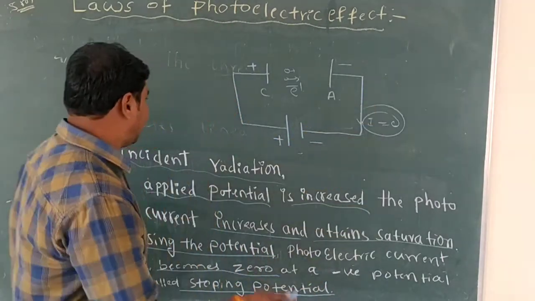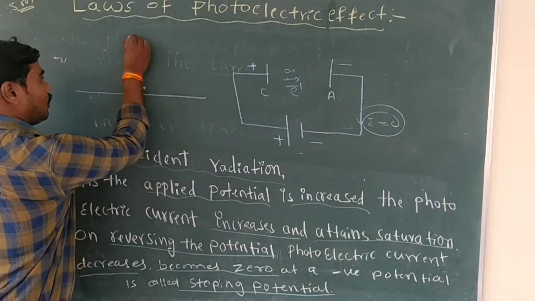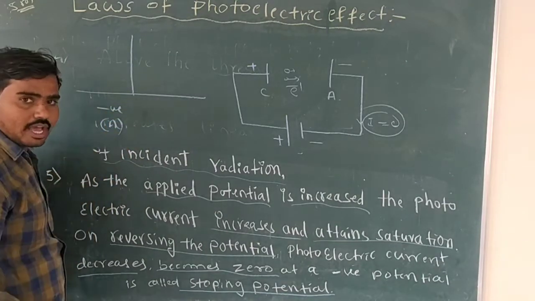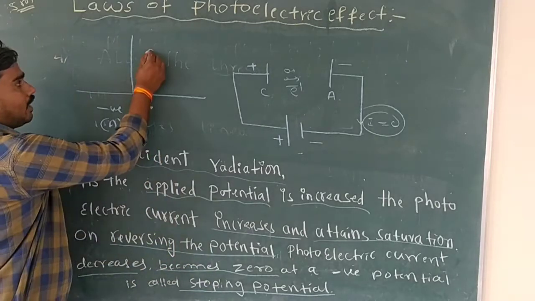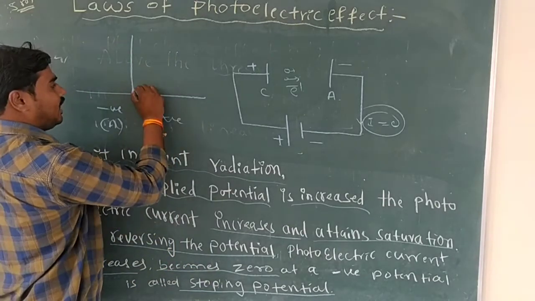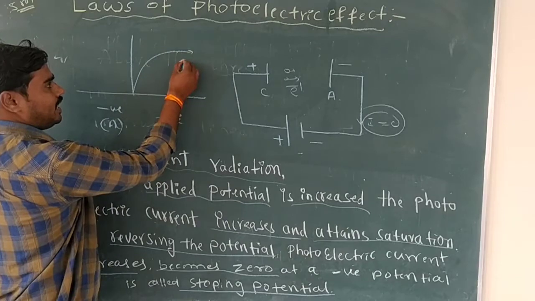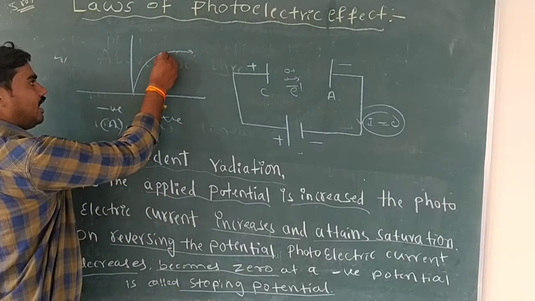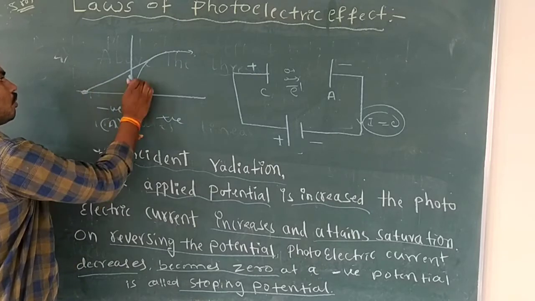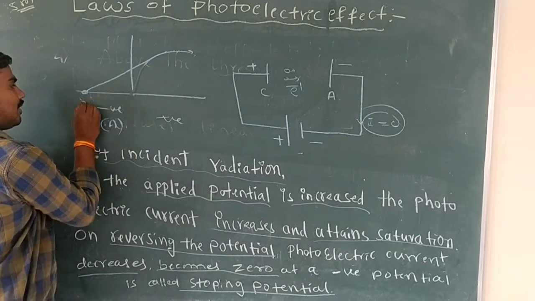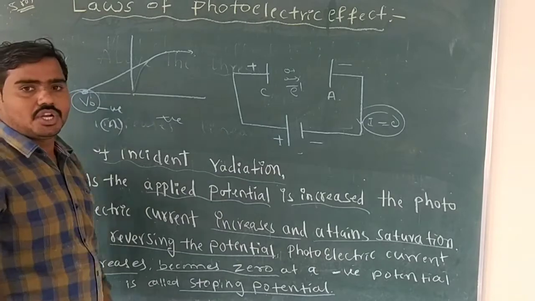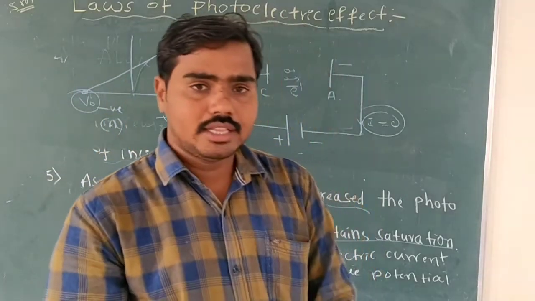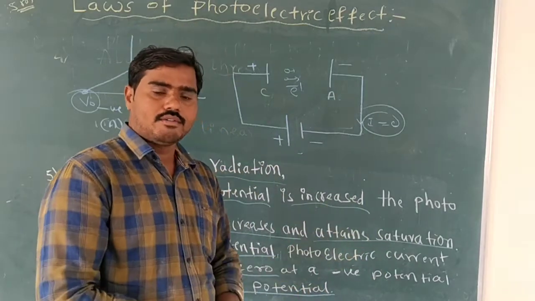It is a graphical method: when you apply positive potential, the current already reaches its maximum point. That is the saturation current. After reversing the potential, the current falls to zero. That is called the stopping potential.